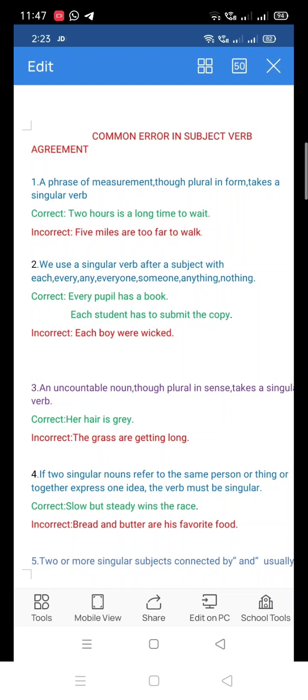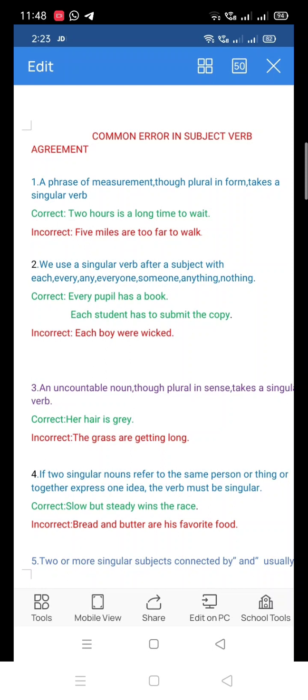Here the singular verb is used, has. See, each student has. So we use a singular verb after a subject with each, every, any, everyone, someone. Okay, and the incorrect sentence is: each boy were wicked. Now, can you tell me what is wrong here? Why is the sentence incorrect?